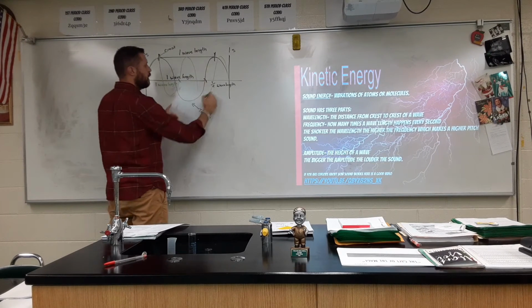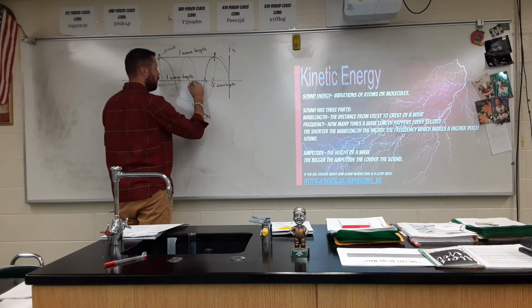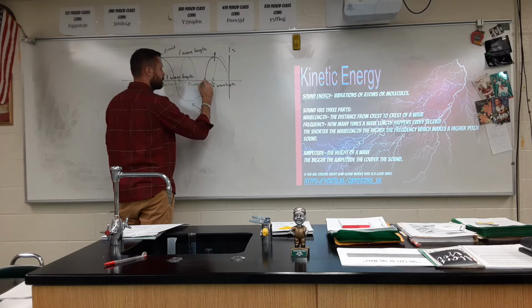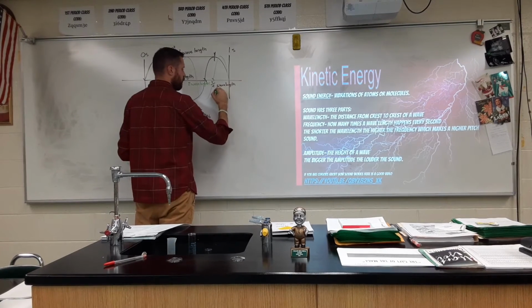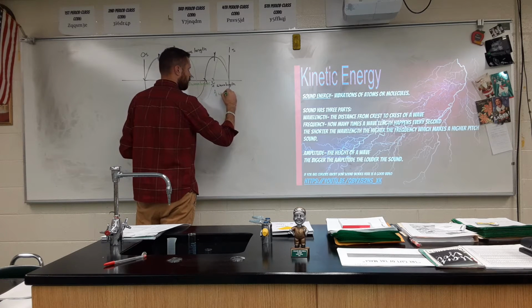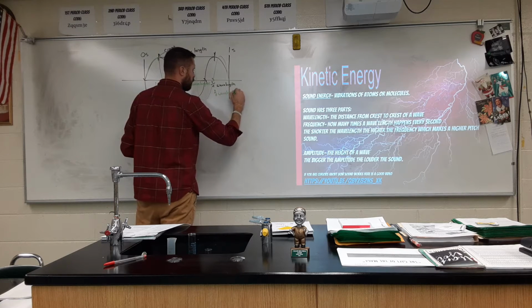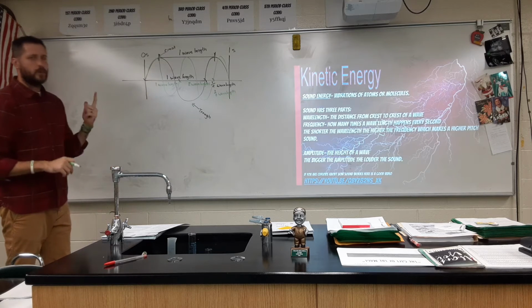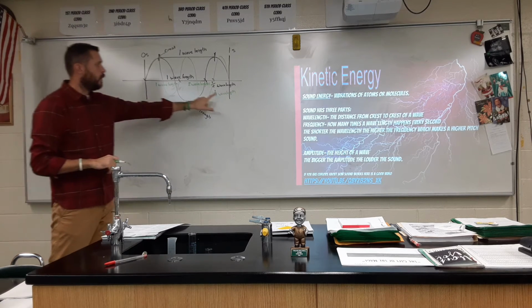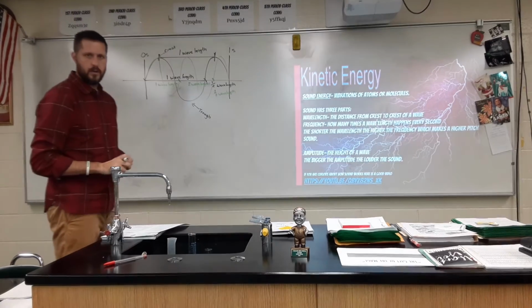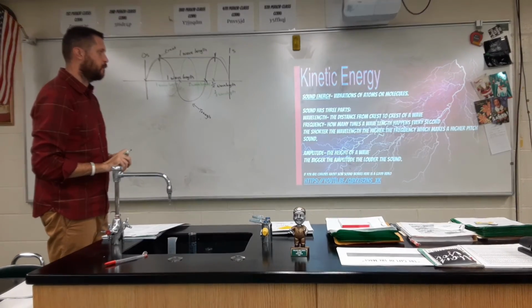Here's another full crest and another full trough, so there are two wavelengths. And then I have another half of a wavelength. So the frequency of the green wave would be 2.5.